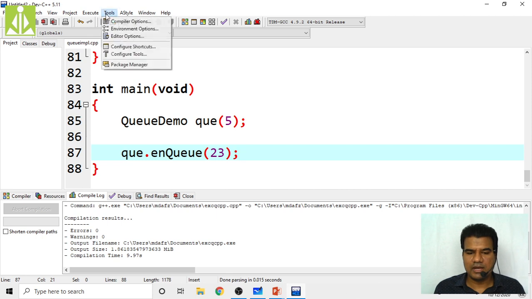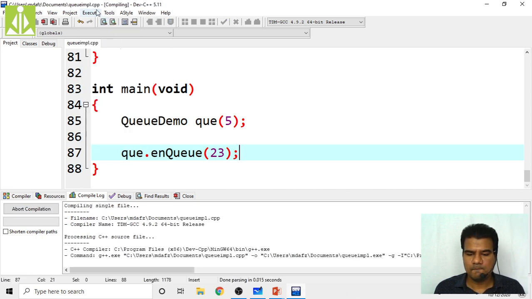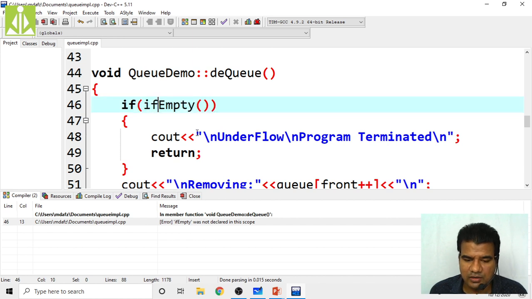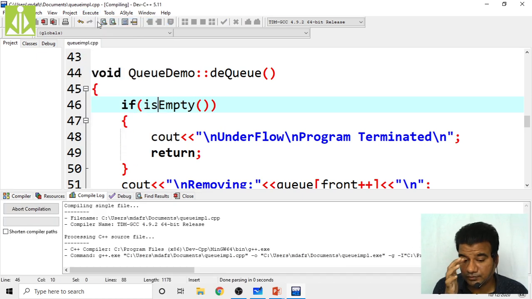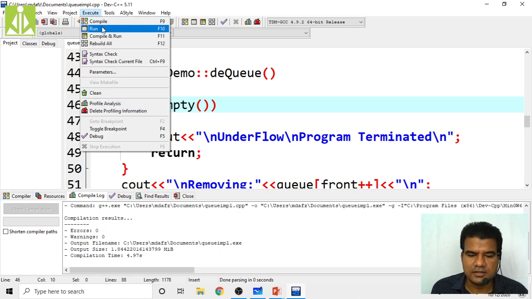So I'm saving the program, tools, execute, compile. It is saying isEmpty, it is empty. Okay, compile. Successfully compiled, then run.